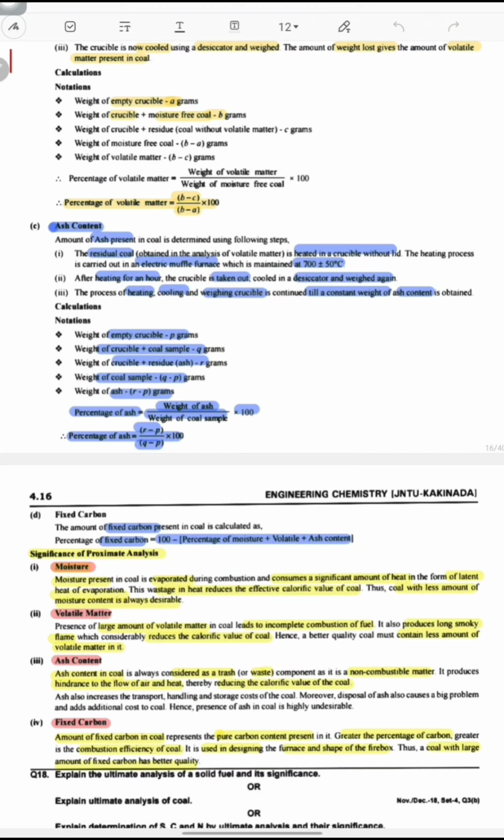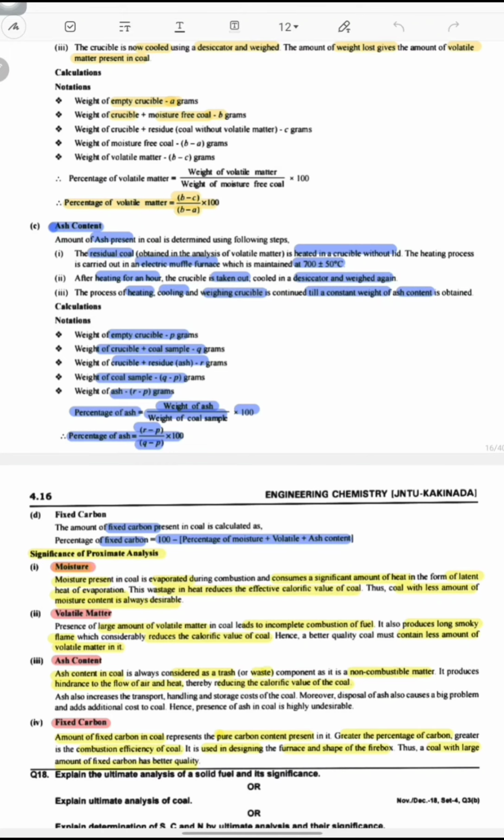Ash content in a coal is always considered as trash or waste. It is a non-combustible matter. It produces hindrance to flow of air and heat, thereby reducing the calorific value of the coal. So ash also increases the transport, handling, storage cost of the coal. Moreover, disposal of ash also causes big problem and adds additional cost to coal. Hence, presence of ash in coal is highly undesirable.